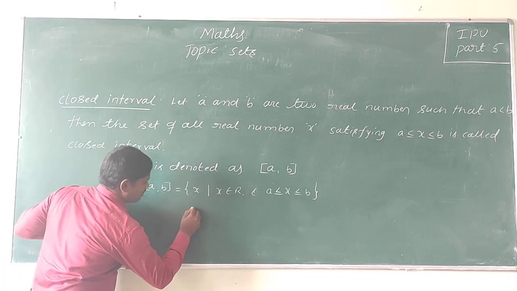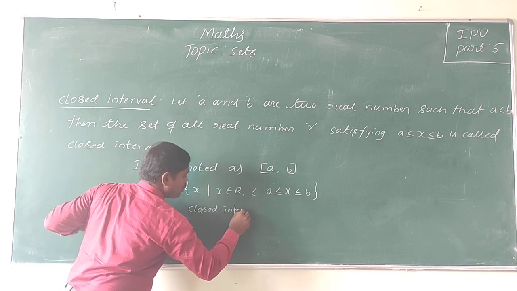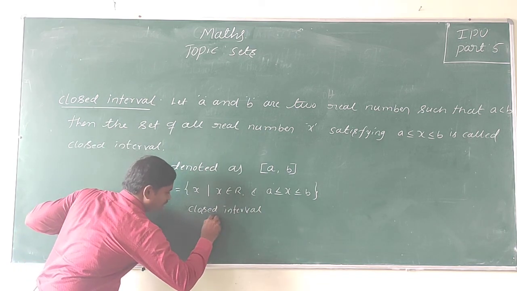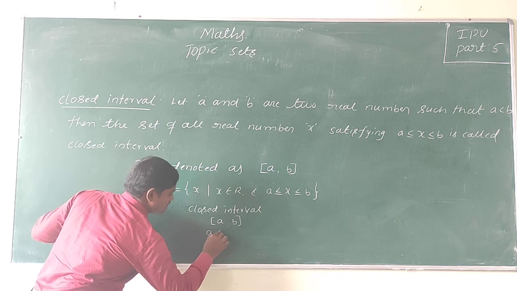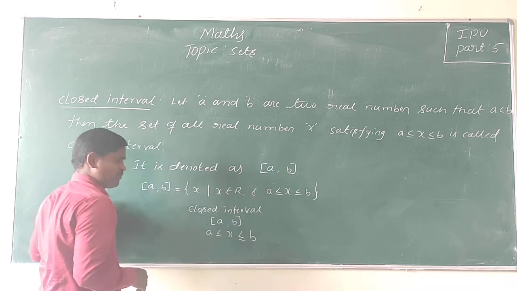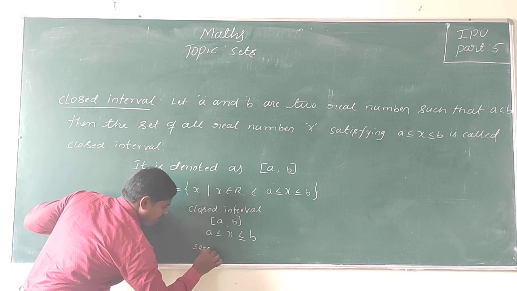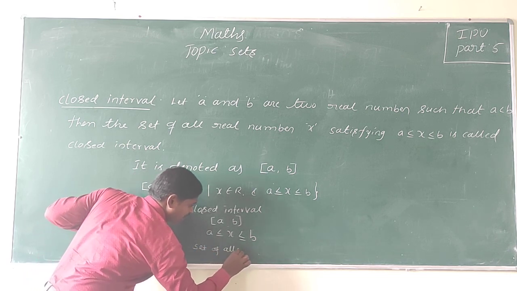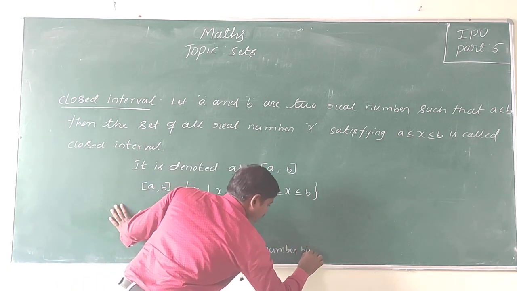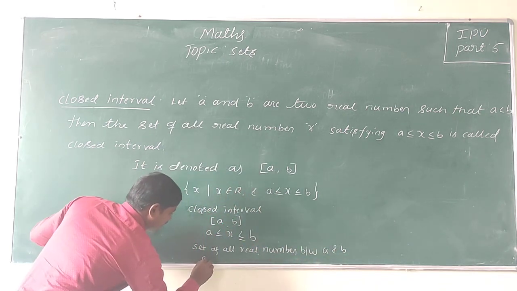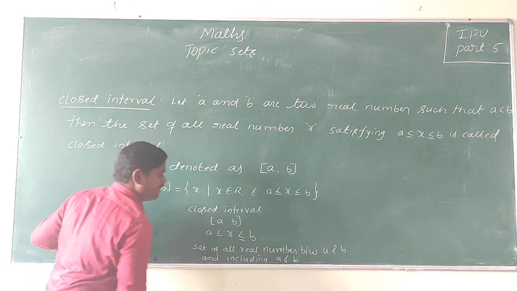Observe here, mathematically a closed interval A comma B can also be written as A less than or equal to X less than or equal to B. It means including A and B: the set of all real numbers between A and B, including A and B.